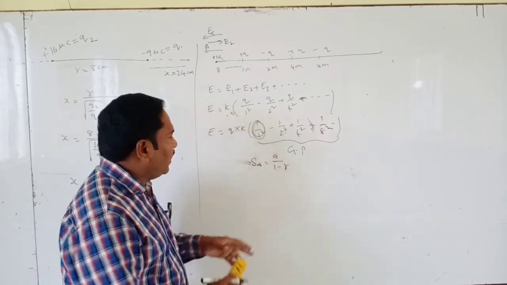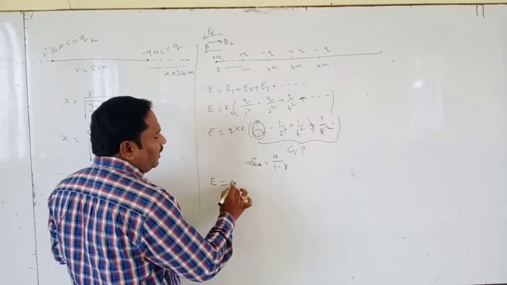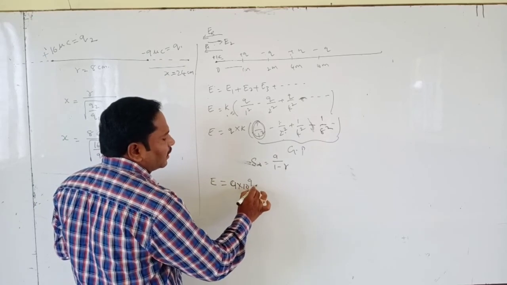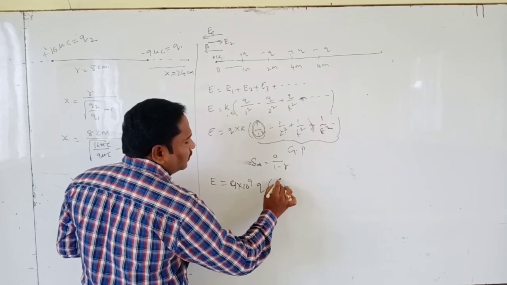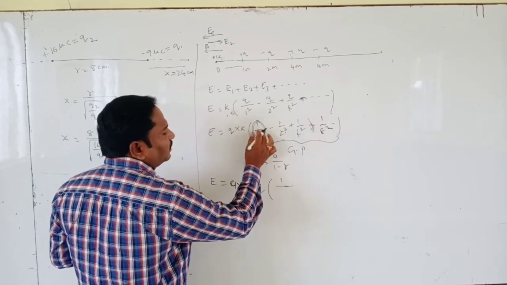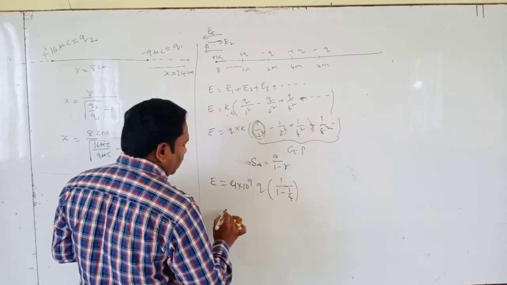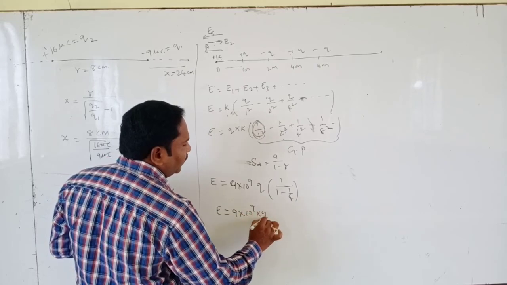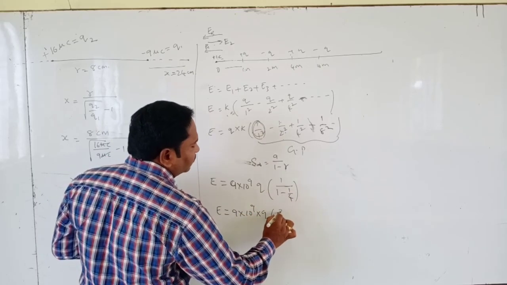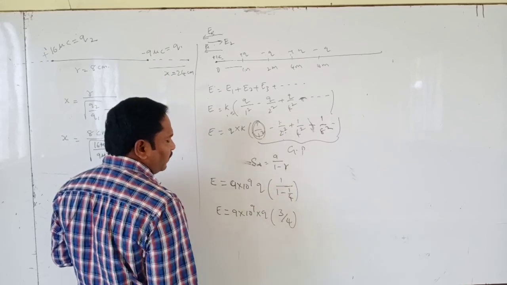The first term is A. So E equals 9 into 10 power 9 into Q into 1 by first term 1 minus common ratio 1 by 4. So E equals 9 into 10 power 9 into Q into, taking the LCM, 4 minus 1, 3 by 4.